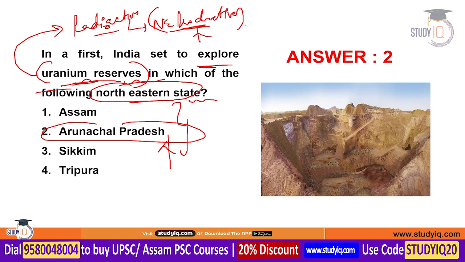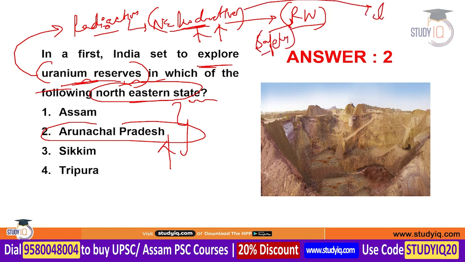If we talk about the pollution associated with nuclear energy production, then radioactive waste is generated from the production of nuclear energy. If we handle this radioactive waste very safely, then nuclear energy can also be turned into the cleanest mode of energy production. Remember, this is important. Okay, Siang district of Arunachal Pradesh is the one where we are going to explore this uranium reserve.